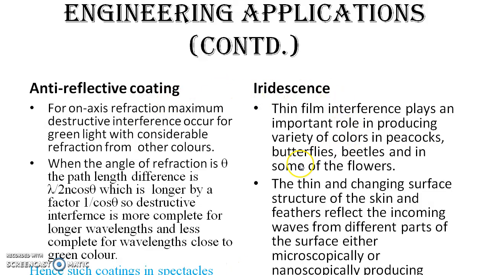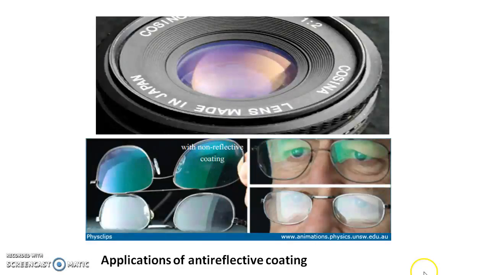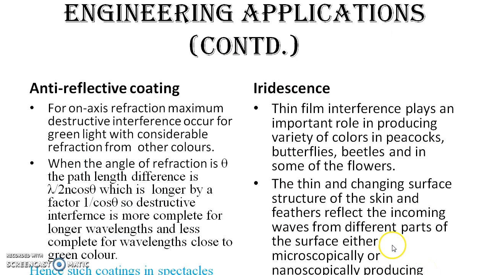Now, this application of thin film is also seen in nature in a phenomenon called iridescence. Thin film interference plays an important role in producing a variety of colors in birds like peacocks, butterflies, also in ants, beetles, and in some of the flower variants. The thin and changing surface structure of the skin and feathers reflects the incoming waves from different parts of the surface, either microscopically or nanoscopically, producing amazing colors, which we call iridescence.